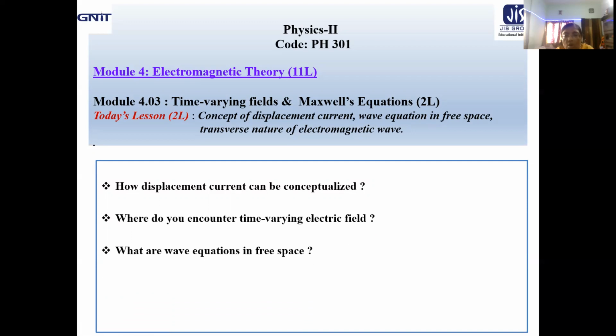Next, we will go for the wave equations, all important electromagnetic wave equations, but in free space. How to get that and what about their implications. Next, we will discuss the all important nature of electromagnetic wave, which is transverse, we all know, but how to get that idea, that today we will clarify.